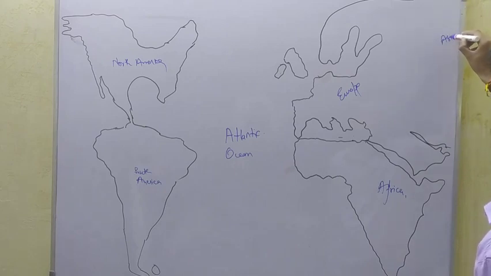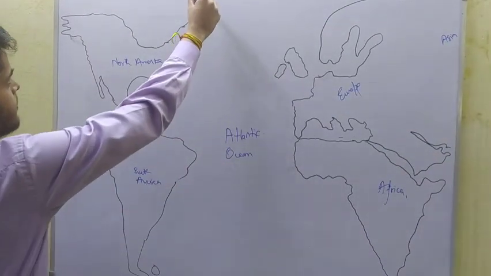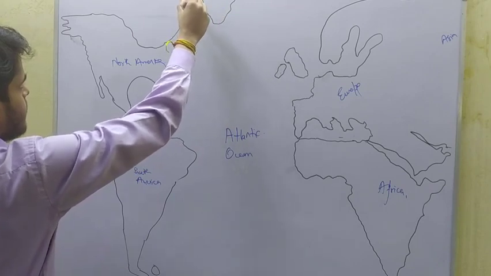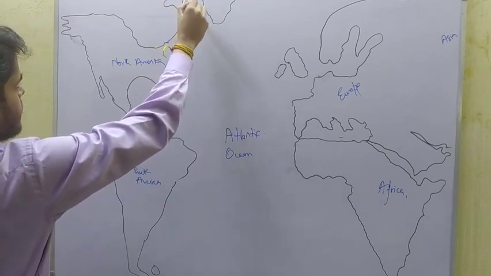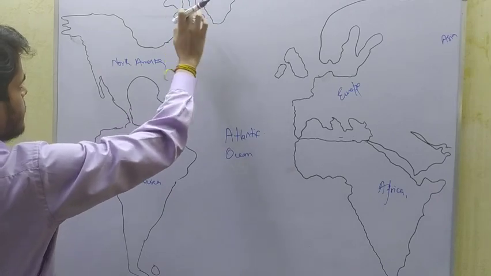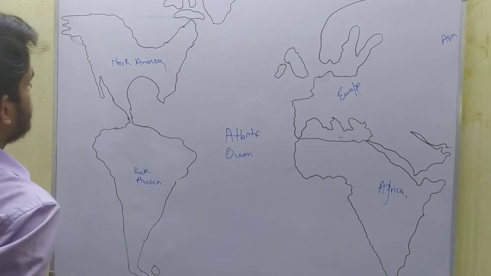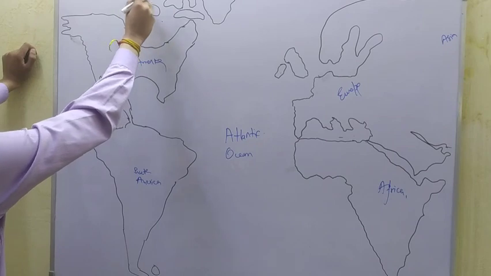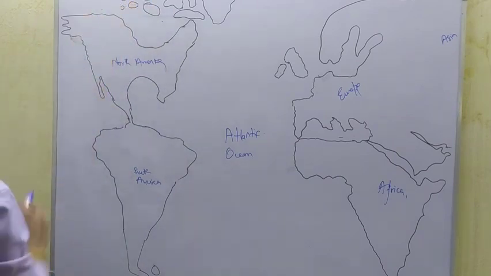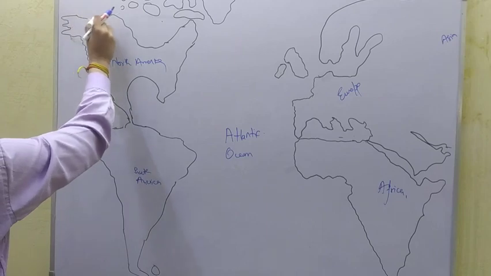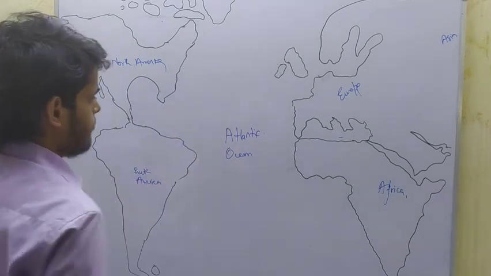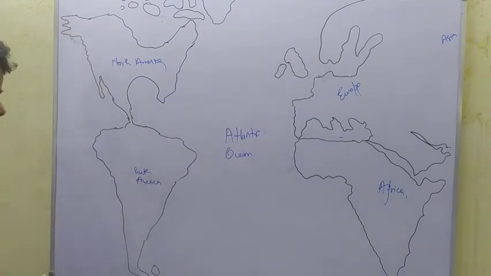And here Asia is located. So this is the map of the Atlantic Ocean.